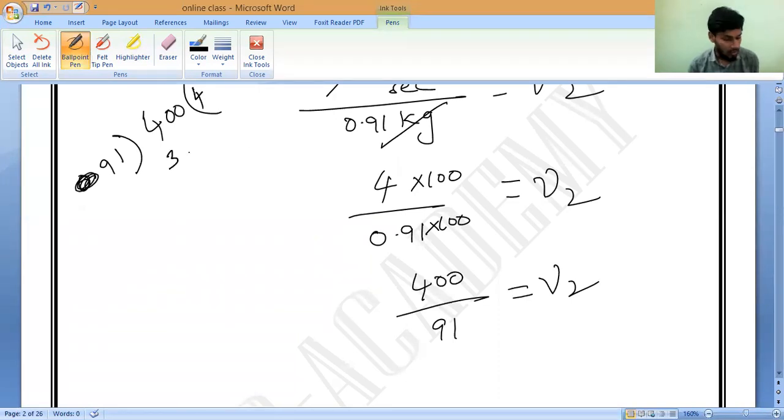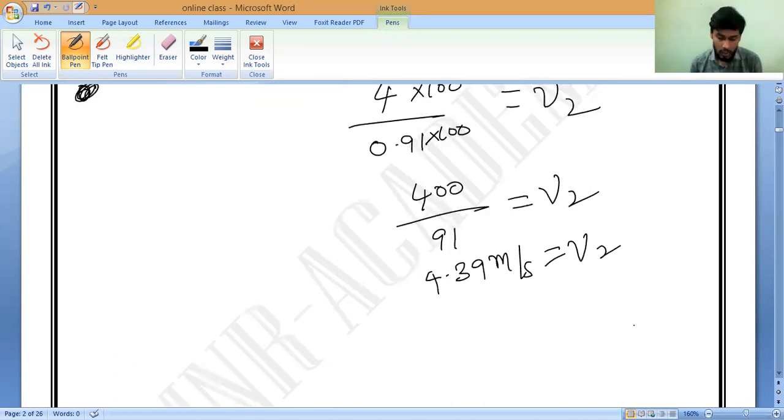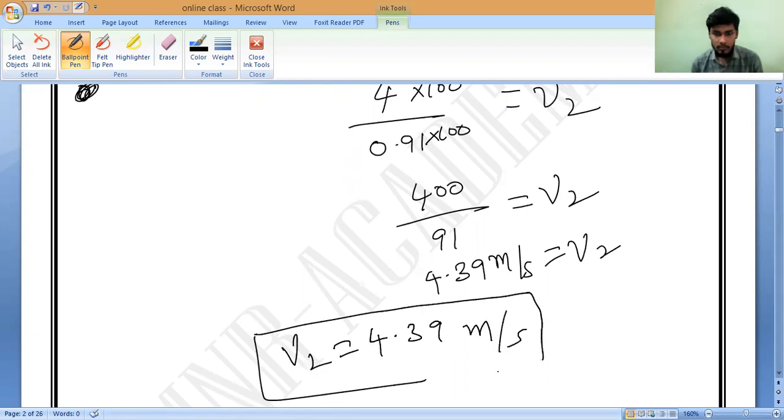4.39. Very good. So which is equals to 4.39 meter per second. That is the velocity acquired by the wooden block once the bullet is inserted. That's it. Do you understand? So V2 equals 4.39 meter per second. Please note it down.